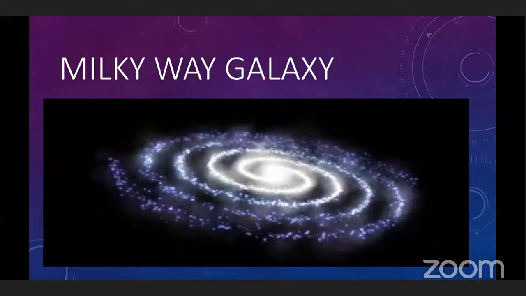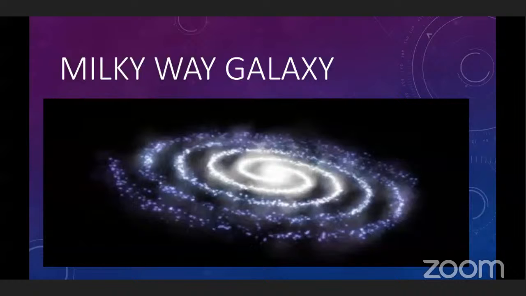See, the shape of the Milky Way galaxy is like this. And this Milky Way galaxy is many times larger than any solar system. There are lakhs of stars in the Milky Way. And some stars are very big. They are many times bigger than our Sun. Some of the stars in the Milky Way have their own solar system. Okay, and the stars in the Milky Way show great diversity in color, brightness, and size.